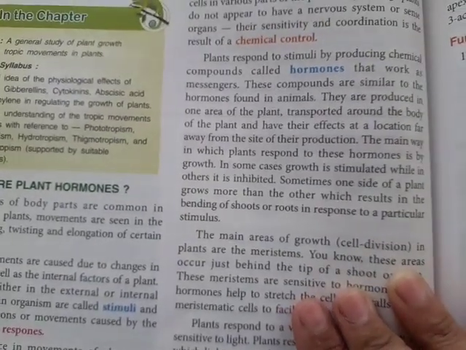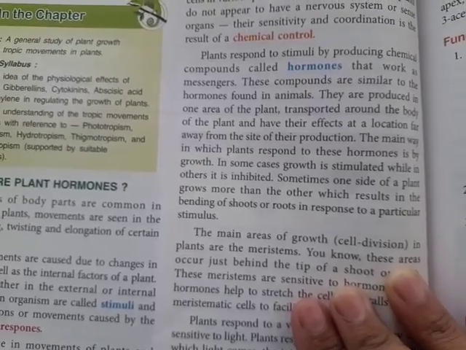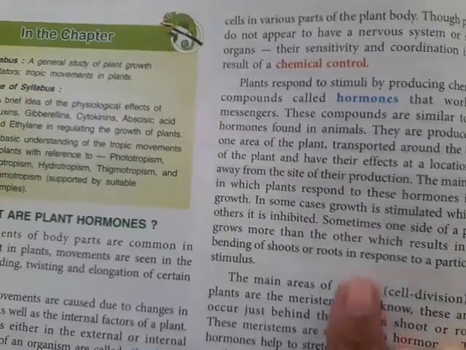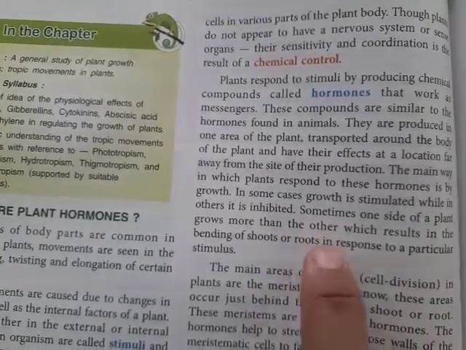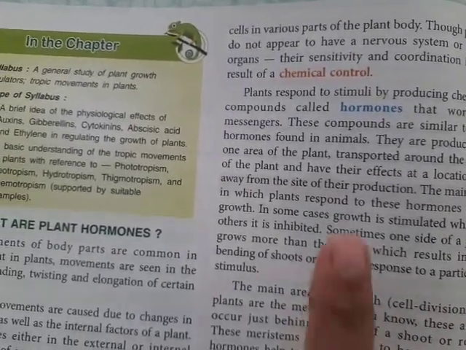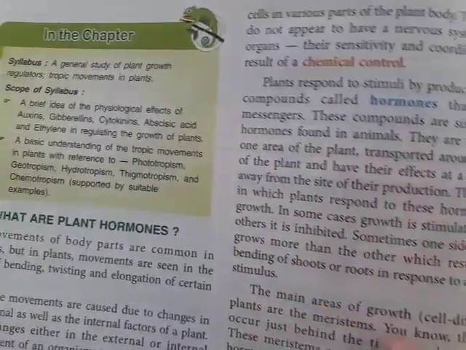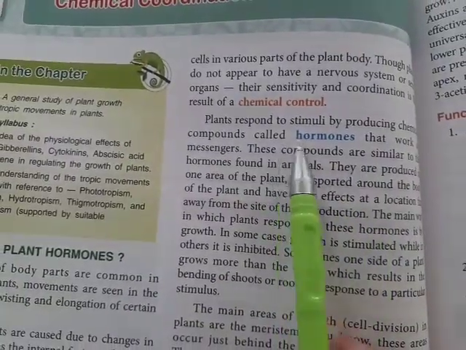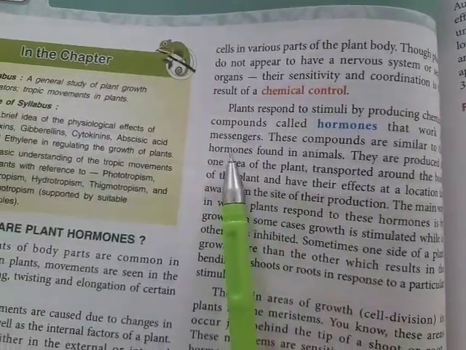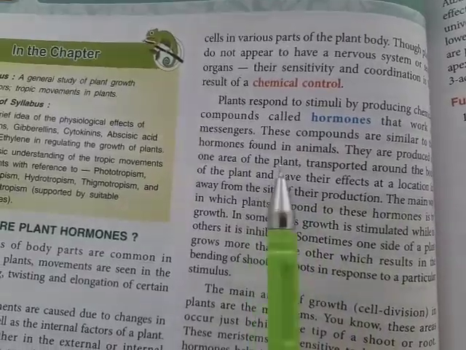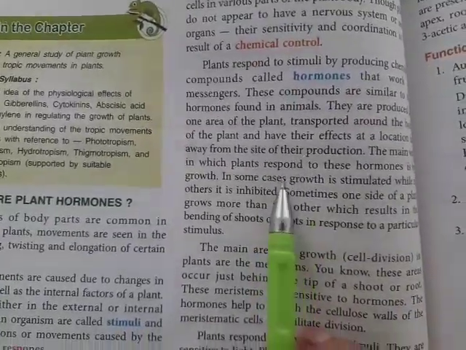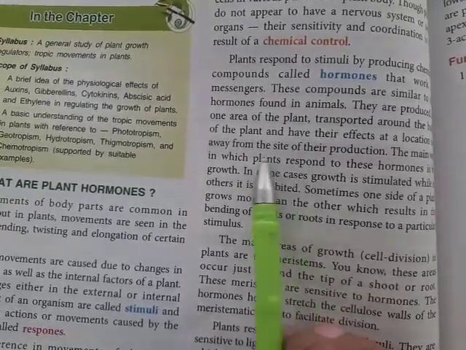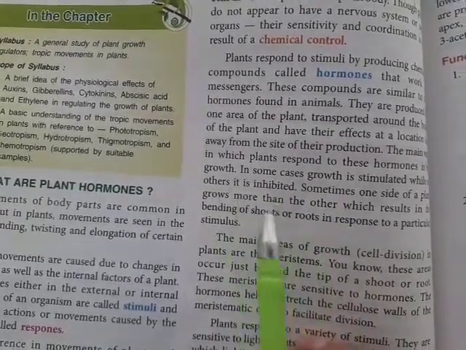So here we can say that plants are responding to the hormones either by growth or by some action. Which action? Bending of the roots and shoots. I hope you are clear about the hormones, that plants respond to certain kinds of hormones that work as messengers. These compounds are similar to the hormones found in animals. So plants do have such hormones, the growth hormones, and they will be stimulating the whole process.